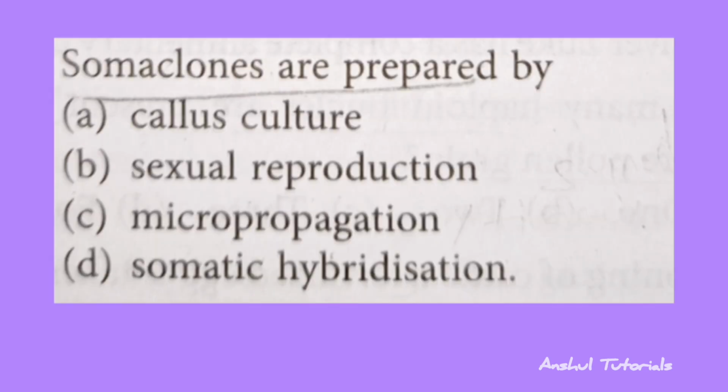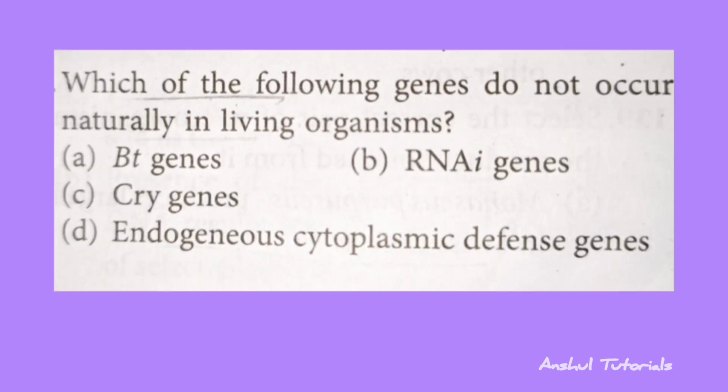And the next question is clonal are prepared by. So the correct answer is option C, that is micropropagation. Which of the following genes do not occur naturally in living organism? So the correct answer is option D, that is endogenous cytoplasmic defense gene.